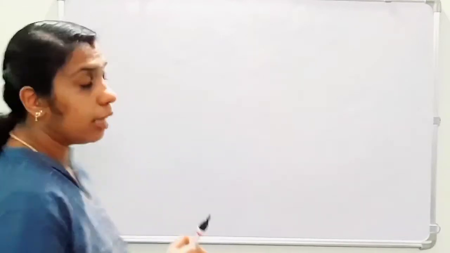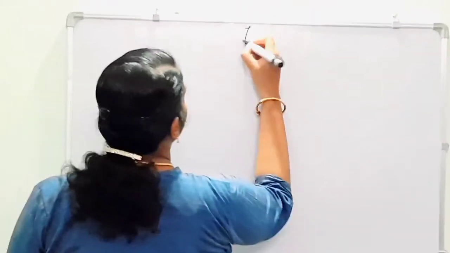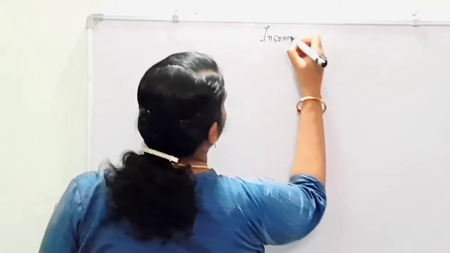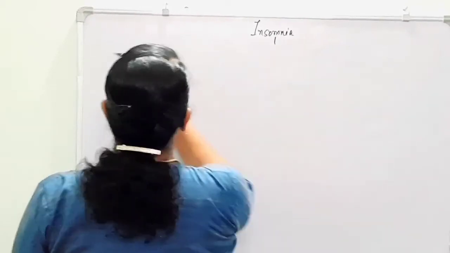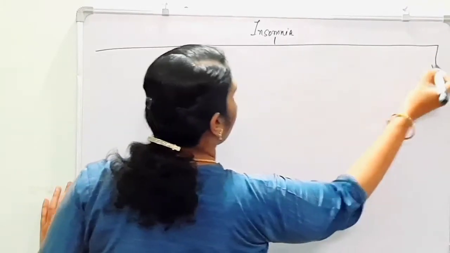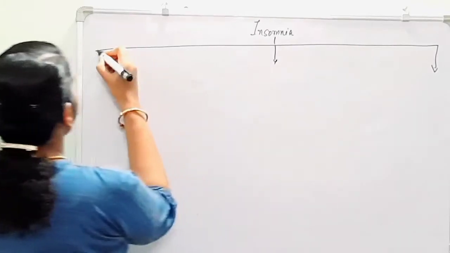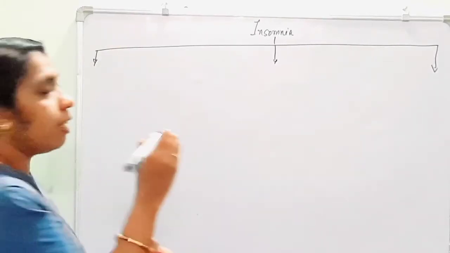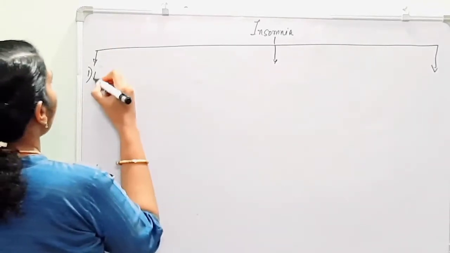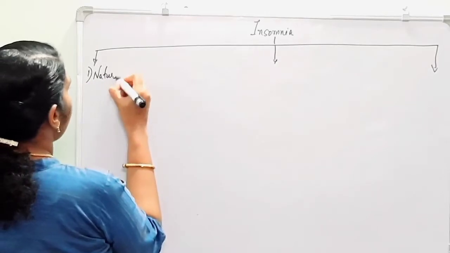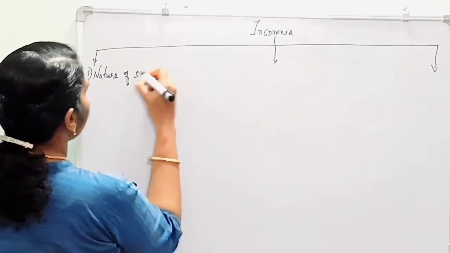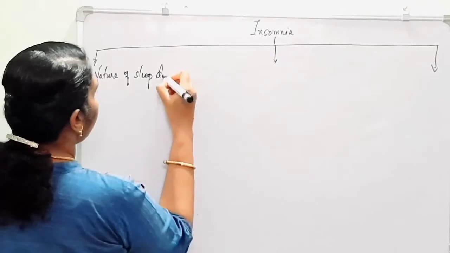This insomnia is divided into three. First is nature of sleep disruption.